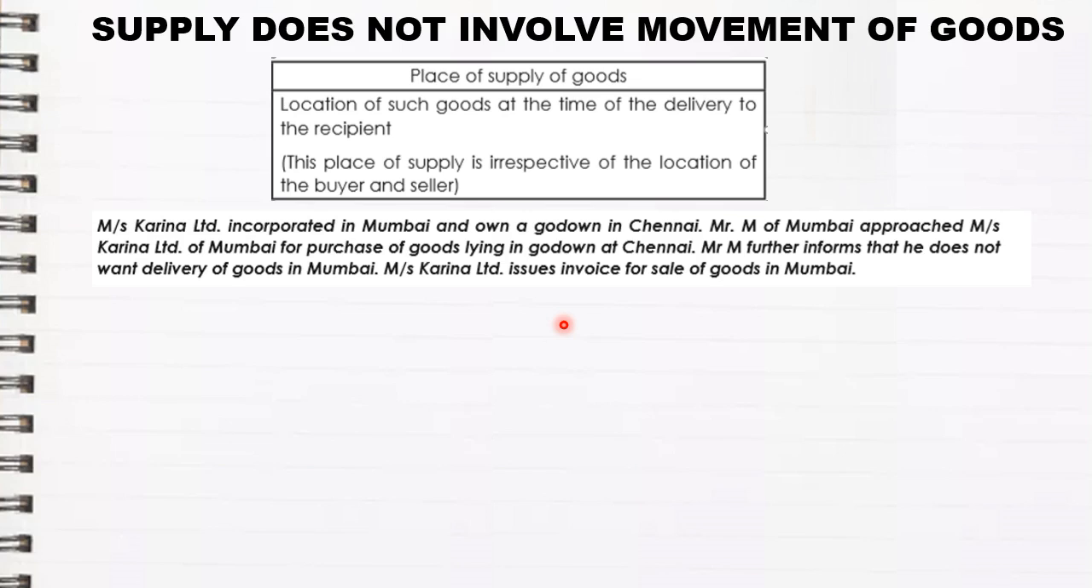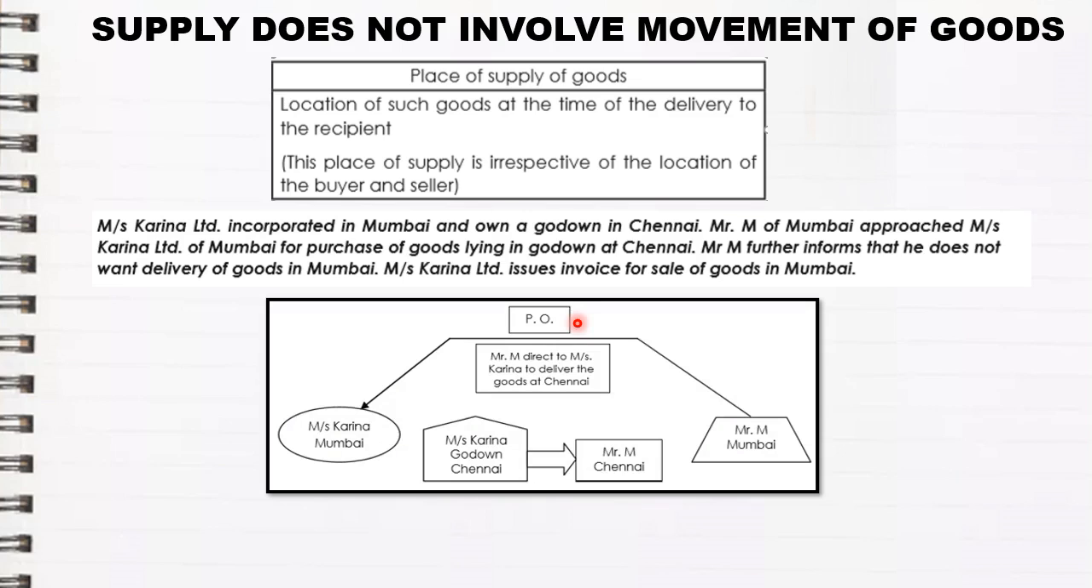And Mr. M further informed that he does not want the delivery in Mumbai. So here the goods are not moved from Chennai to Mumbai. The goods are there itself where they were kept. So this particular example contains a rule, that is, there is no movement of goods. So whenever there is no movement of goods, the place from where the goods have been picked up will become your place of supply. So let us put this in a graphical form. Mr. M of Mumbai gave a purchase order to Karina Limited.